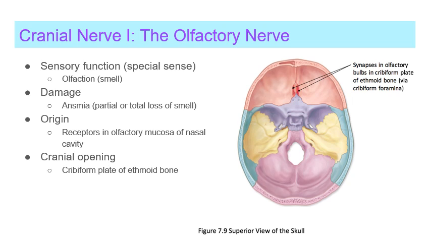Within the olfactory bulb, the axons synapse with a smaller number of neurons, the axons of which form the olfactory tract and project to the olfactory cortex. Damage to the olfactory nerve can cause partial or complete loss of smell.